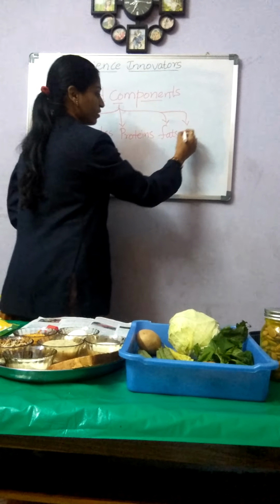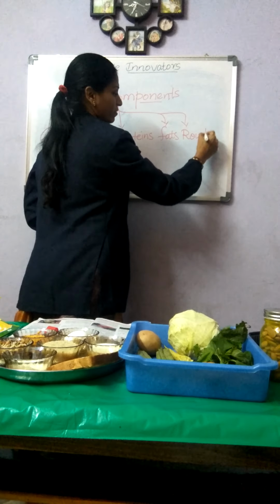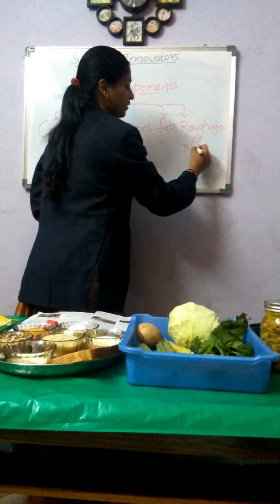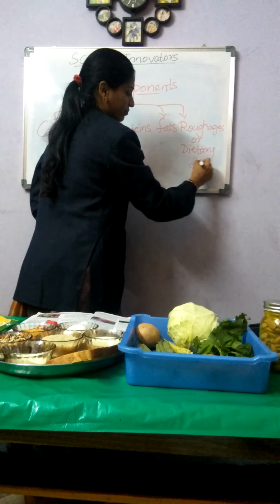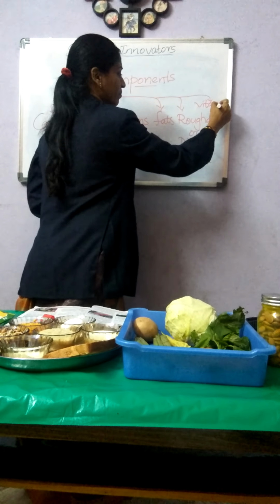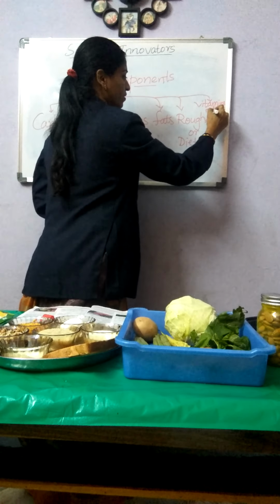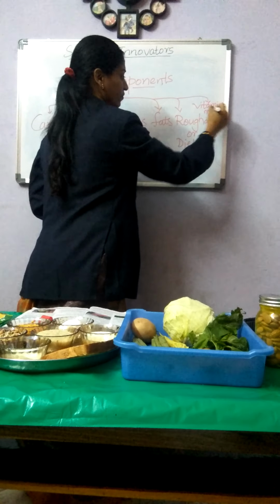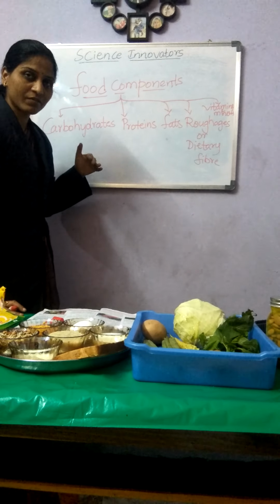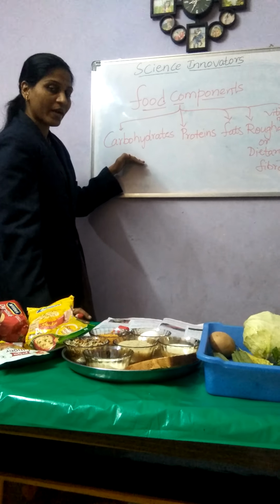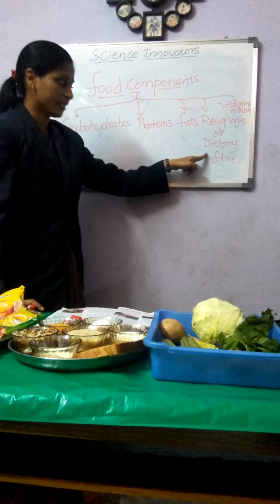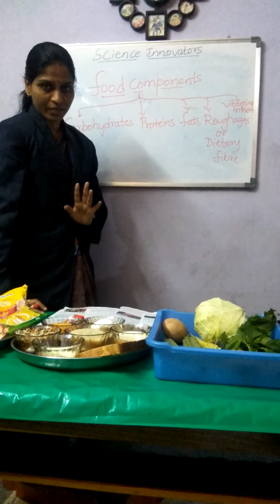The next one is roughages. Roughages can also be called dietary fiber. And the last one is vitamins and minerals. These are the different food components present in our food. So what are they? Carbohydrates, proteins, fats, roughages, which can also be called dietary fiber, vitamins and minerals.